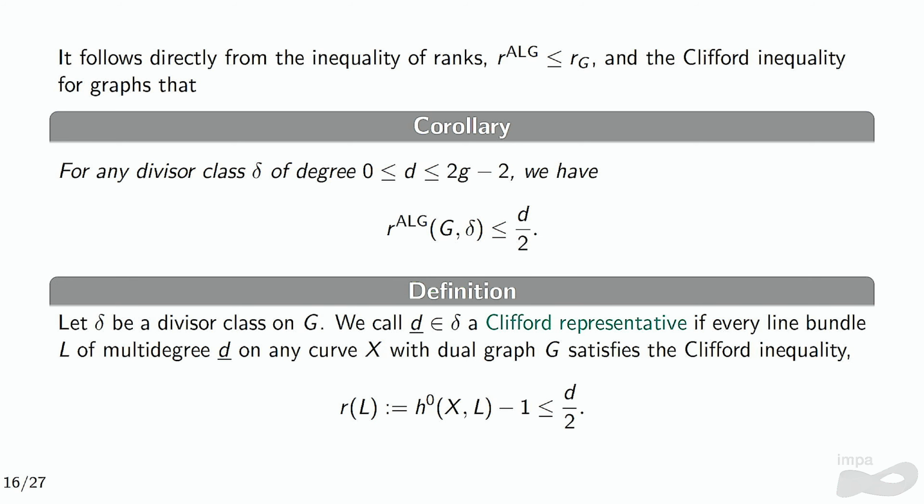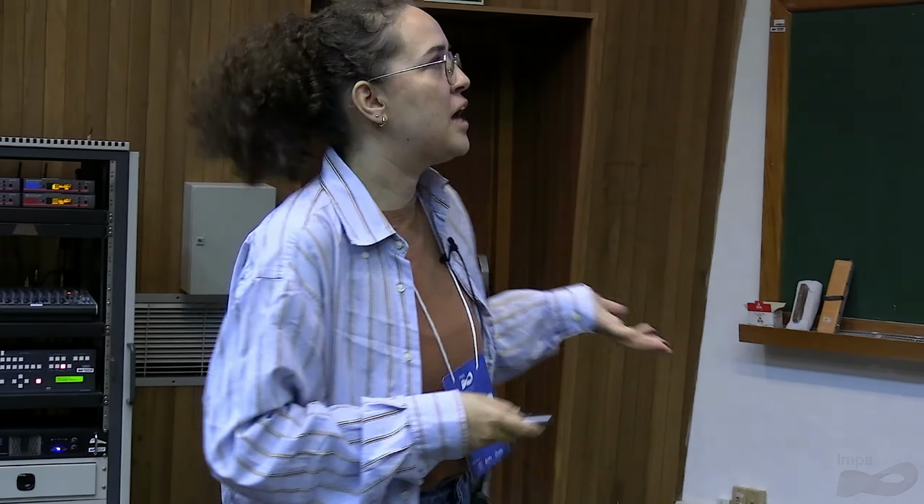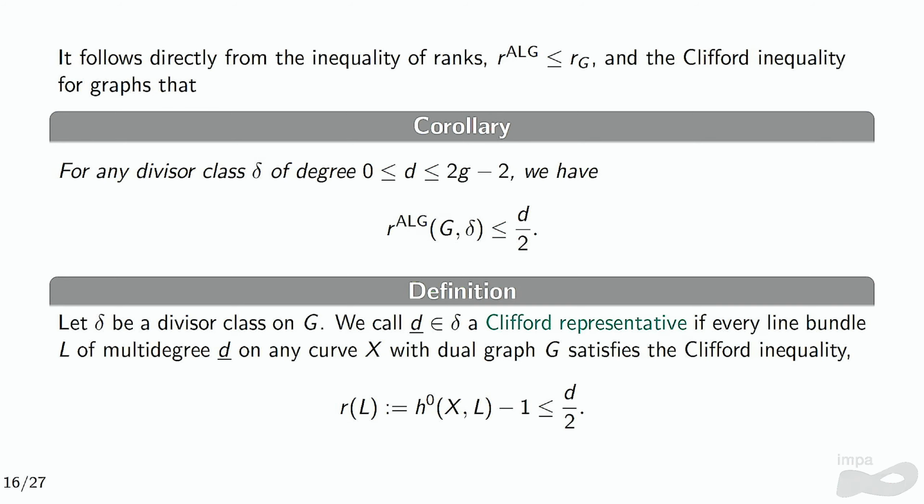And now we get to the second part of this talk, which is the definition of what we call Clifford representatives. So this is a lot to ask. I will call a multi-degree a Clifford representative when every line bundle of this multi-degree on any curve with dual graph G satisfies the Clifford inequality. So this is a strong ask. You need to prove that this makes sense, that you have cases where this happens, right? And we already know that in reducible curves, not all of the line bundles will have these properties.